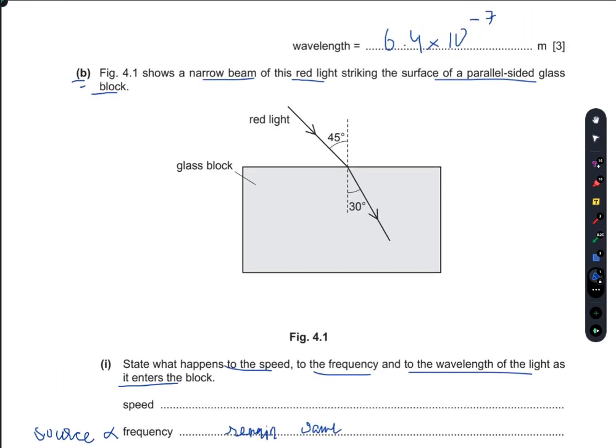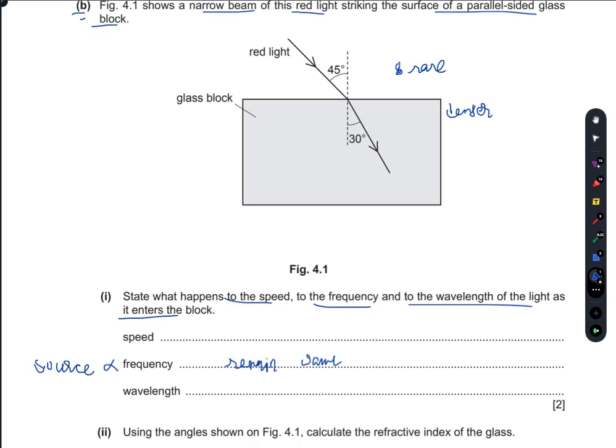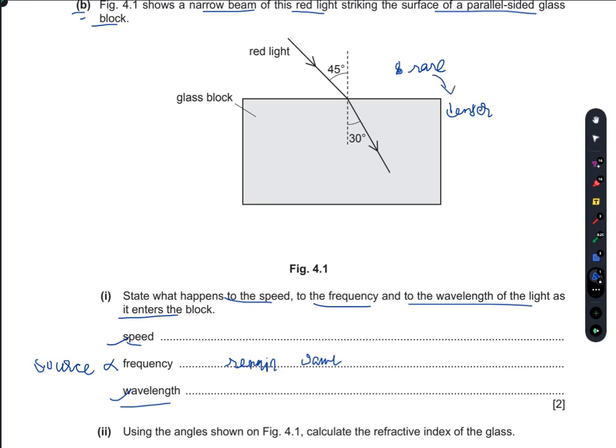Now, it is traveling from a rarer medium to a denser medium. So the velocity and the wavelength both decrease, and you have done this in a ripple tank experiment. When water moves from a rarer to a denser medium, the speed and the wavelength both decrease. They both decrease.